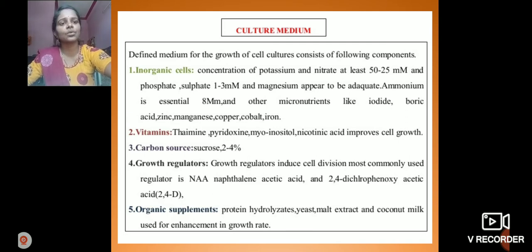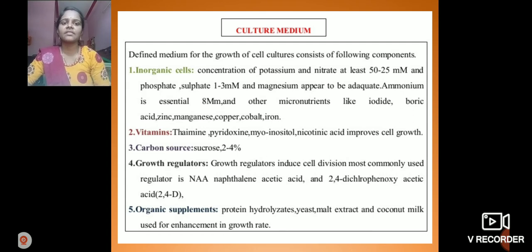A defined medium for the growth of cell culture consists of the following components: inorganic salts, organic supplements, vitamins, carbon sources, and growth regulators. First, inorganic salts, which are nothing but micronutrients and macronutrients.